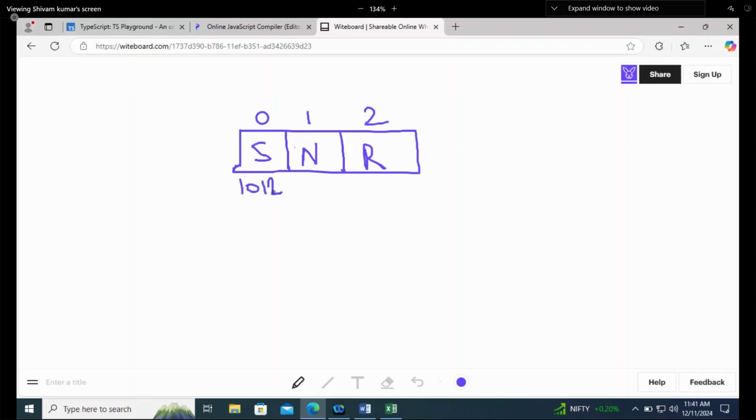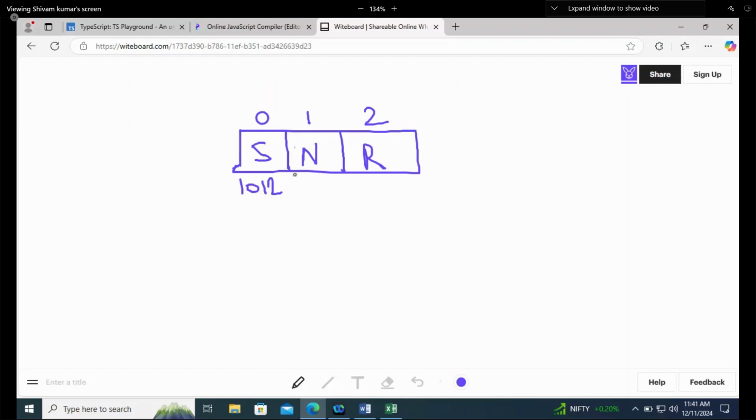It can be anything, even a big number, in billions. But for calculation, I'm taking a small one. Now, if you are storing S, it is 1 byte, right? It means this cell will take only 1 byte to store. I think byte and bit are clear to you.